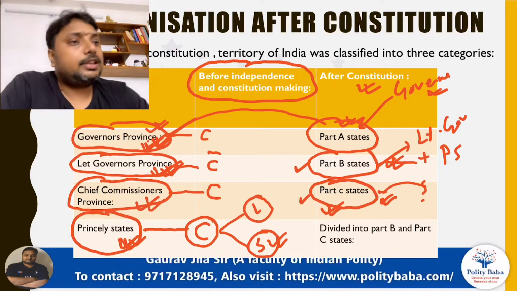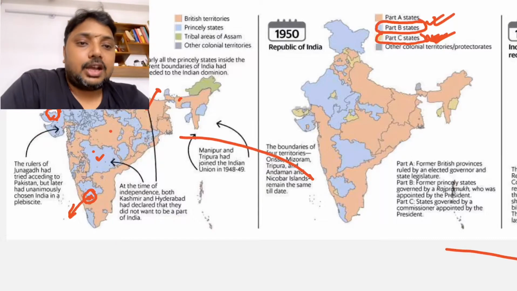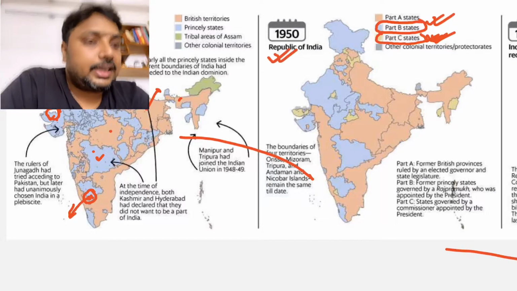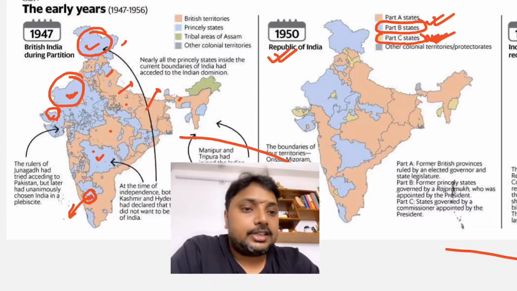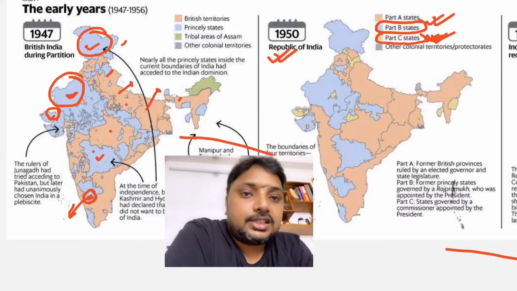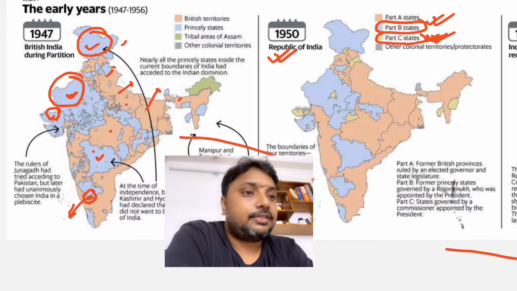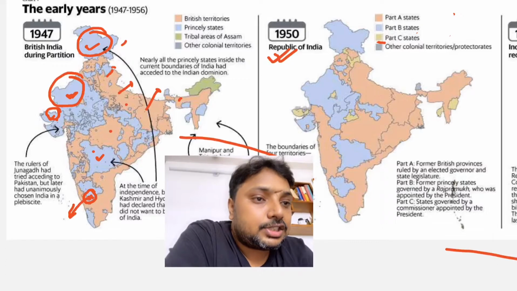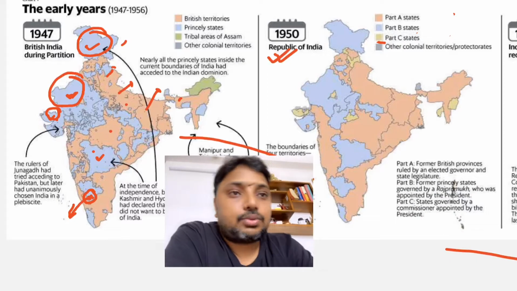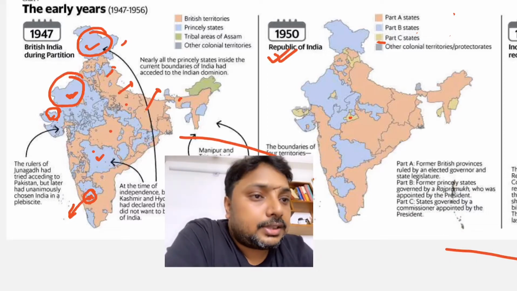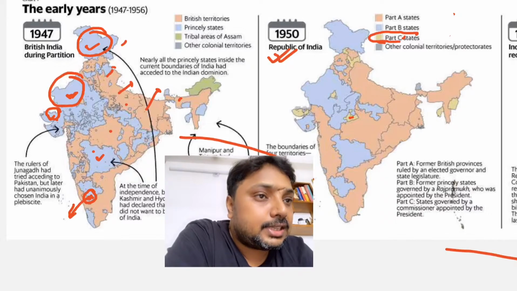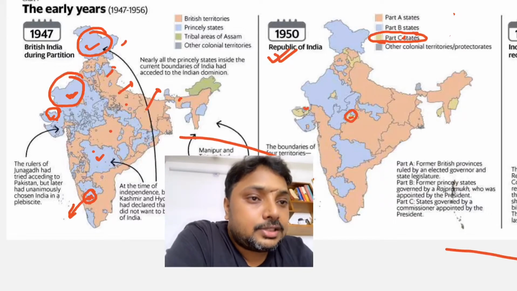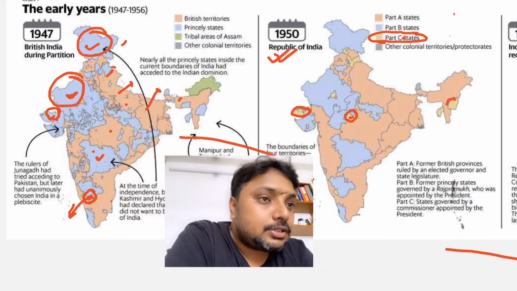So this was the arrangement done by whom? You can see here that in 1950 it is very clear that there is no change in the territorial administration. You can see very clearly what a Part C state is. See here, Bhopal was a princely state, but a very small one. That's why Bhopal, here in light green color, is a Part C state. This is a small princely state.